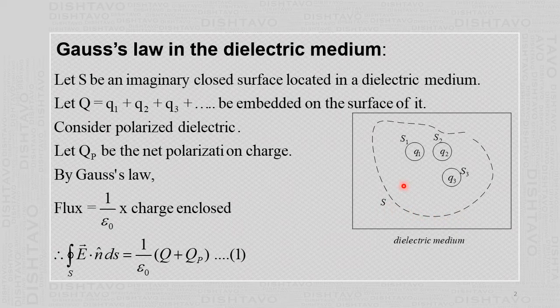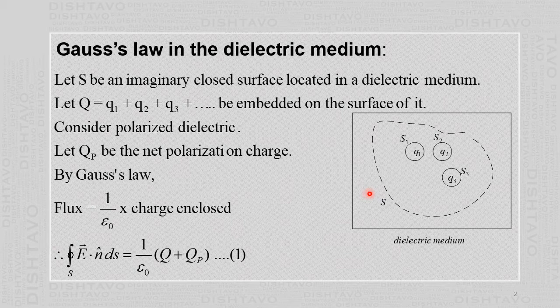Now as I have mentioned in the previous lecture, ideally a dielectric contains no free charges, but in actual practice it contains free charges, maybe small in number, but it contains free charges. In case of the solid, it is electrons.